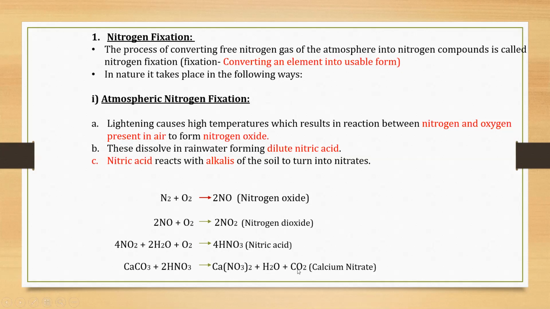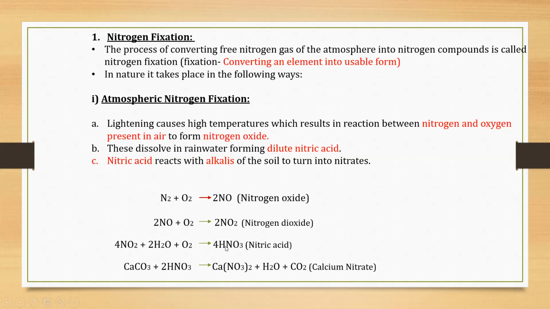H2O is water, CO2 is carbon dioxide. So this is how atmospheric nitrogen fixation takes place. First step is oxygen reacts with nitrogen and forms nitrogen oxide. Again, this nitrogen oxide reacts with oxygen, it will form nitrogen dioxide. This nitrogen dioxide will dissolve in rainwater in presence of oxygen and forms nitric acid.